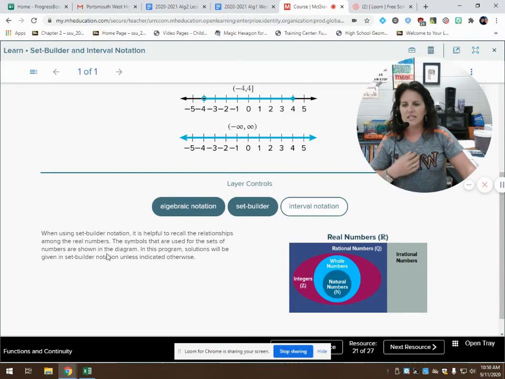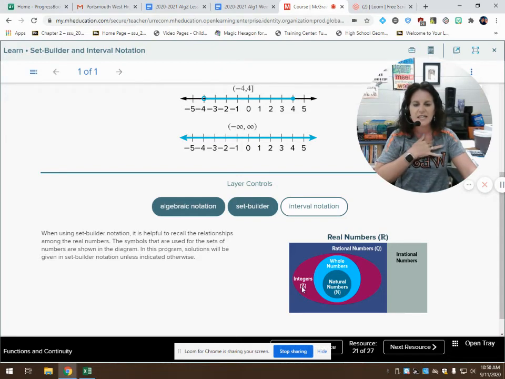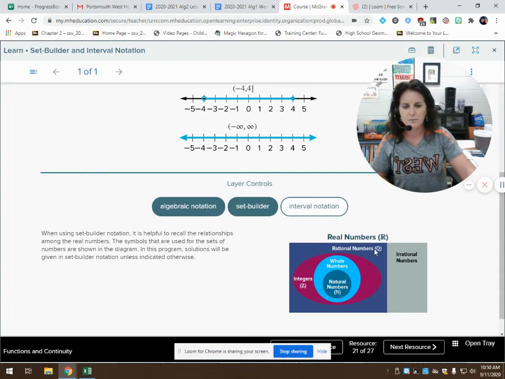So when I'm using set builder notation, it's important to recall that integers are represented by the fancy Z, natural numbers are represented by this fancy N, real numbers are represented by the R, and rational numbers are represented by Q.